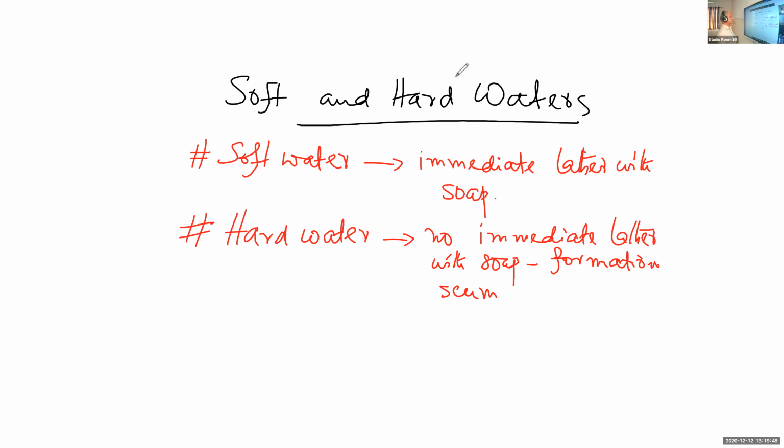If the water sample is hard water, that property is called hardness of water. So hardness of water means the property by which the sample of water does not produce immediate lather with soap, and it forms a scum, a precipitate, a solid waxy mass with soap. That is hard water.